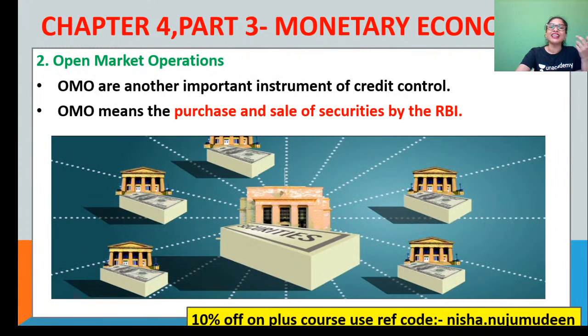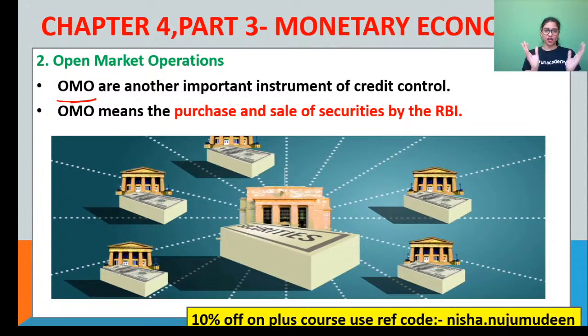Now, the second important thing talks about what? The quantitative or the traditional method of credit control is open market operations, OMO. That is like one of the most important tools we all know, right? Now, what is the meaning of that? In simple terms, two keywords are associated with OMO. What is that? Purchase and sale, or buying and selling of what? Securities and government bonds by the central bank.